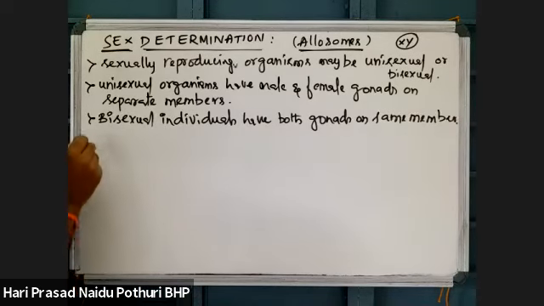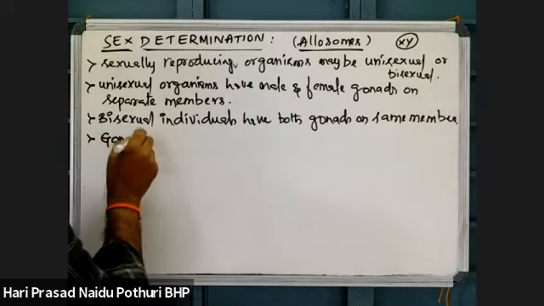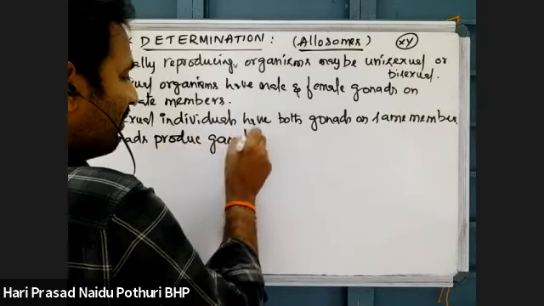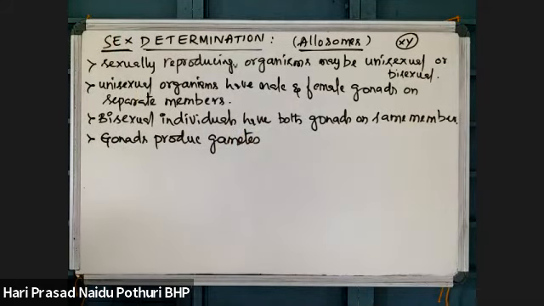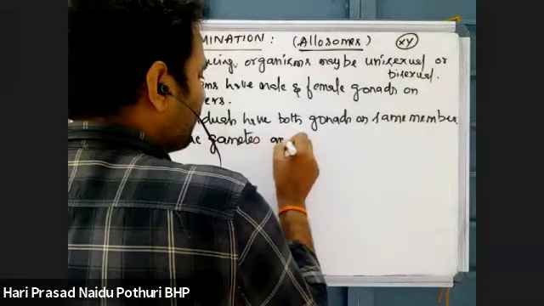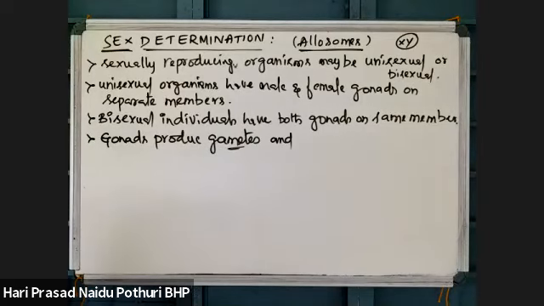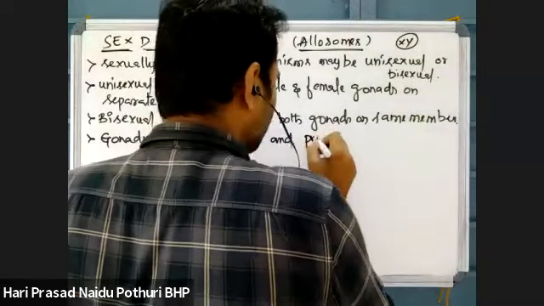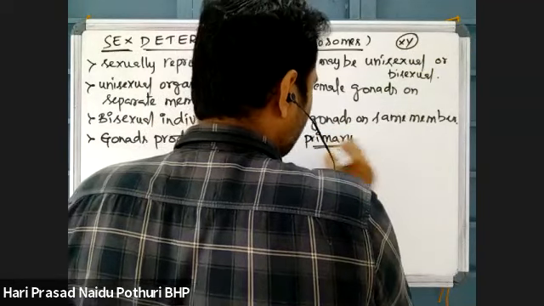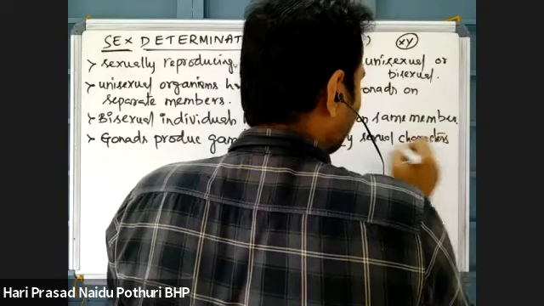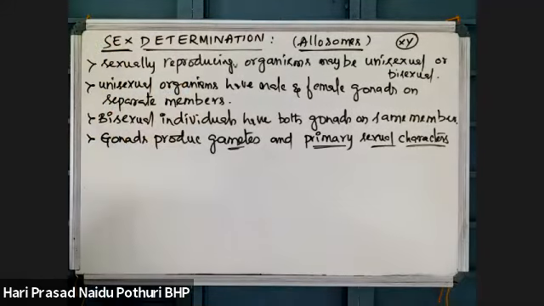Here the gonads produce gametes. Gonads, which are a part of the reproductive system, are responsible for the formation of gametes, and they are also responsible for the formation of primary sexual characters. Gonads are responsible for release of gametes and development of primary sexual characters.